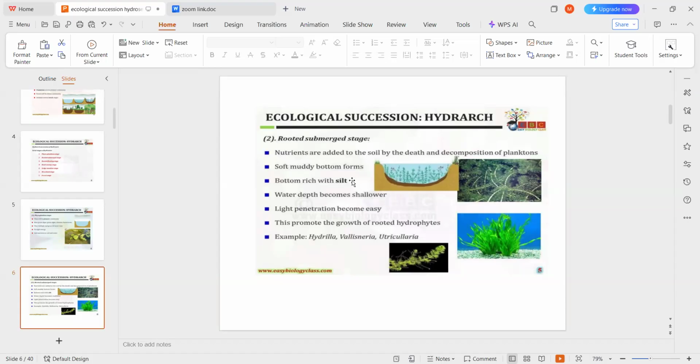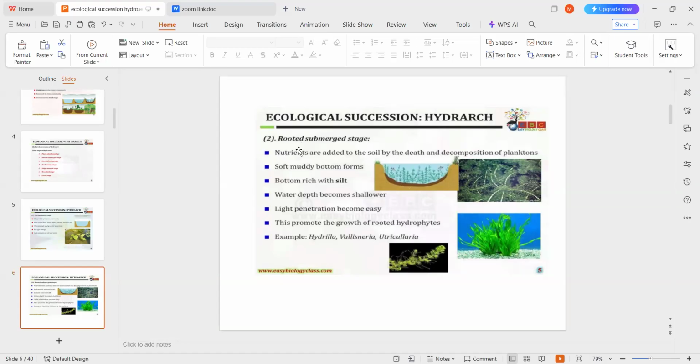As the growth of these organisms takes place, death and decay of these organisms also takes place. Due to this, the depth of the water decreases, light penetration becomes easy, and this promotes the growth of the rooted hydrophytes. So this environment is suitable for the rooted hydrophytes, and examples are Hydrilla, Vallisneria and Utricularia.